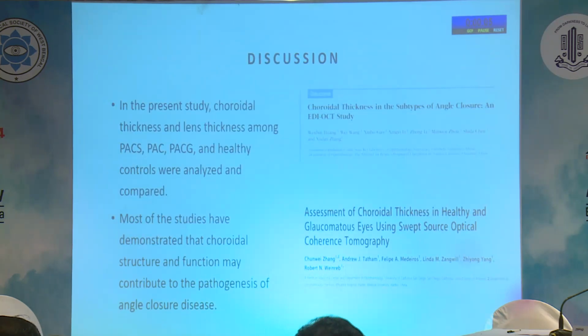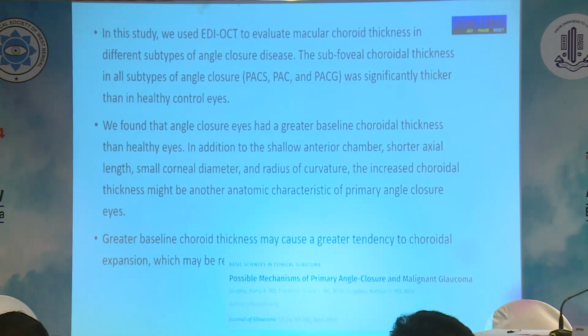And coming to discussion, in the present study, choroidal thickness and lens thickness among primary angle closure suspect, primary angle closure and primary angle closure glaucoma and healthy controls were analyzed and compared. Most of the studies have demonstrated that choroidal structure and function may contribute to the pathogenesis of angle closure disease. In this study, we used AS-OCT to evaluate the macular choroidal thickness in different subtypes of angle closure disease. The subfoveal choroidal thickness in all subtypes of angle closure was significantly thicker than in healthy control eyes. We found that angle closure eyes had a greater baseline choroid thickness than healthy eyes.